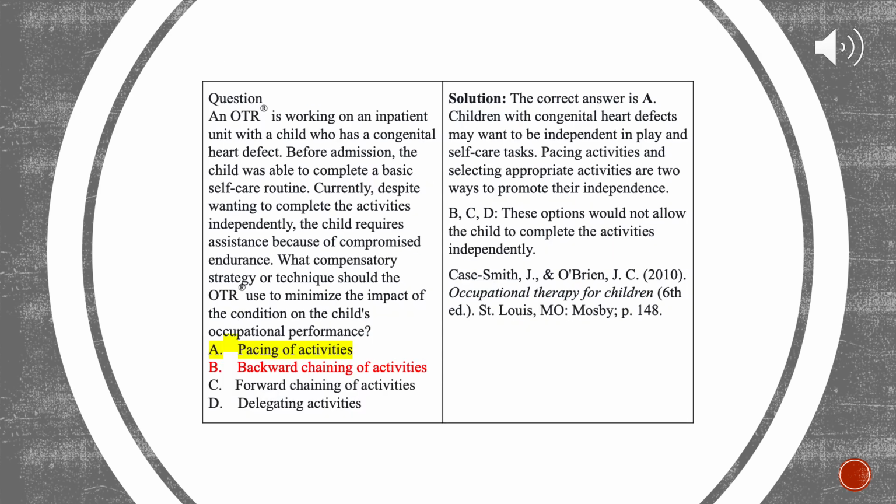Question 4. An OTR is working in an inpatient unit with a child who has congenital heart defect. Before admission, the child was able to complete a basic self-care routine. Currently, despite wanting to complete the activities independently, the child requires assistance because of compromised endurance. What compensatory strategy or technique would the OTR use to minimize the impact of the condition on the child's occupational performance? I answered B. However, the answer is A, pacing activities. Children with congenital heart defects may want to be independent in play and self-care tasks. Pacing activities and selecting appropriate activities are 2 ways to promote their independence.